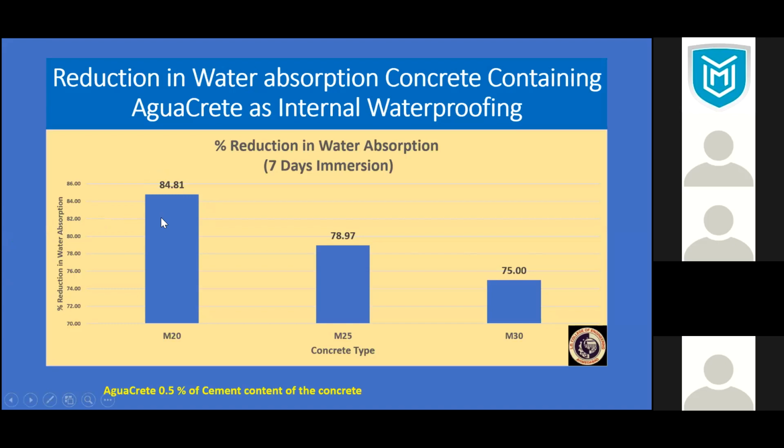And this is not a simple test. It's 7 days immersion in water. Compared to this, normal concrete will absorb 100%. This will absorb only 15%. This will be about 22%. This is 25% absorption. So we have a significant reduction in water absorption.